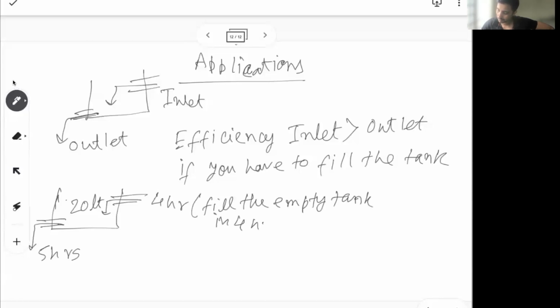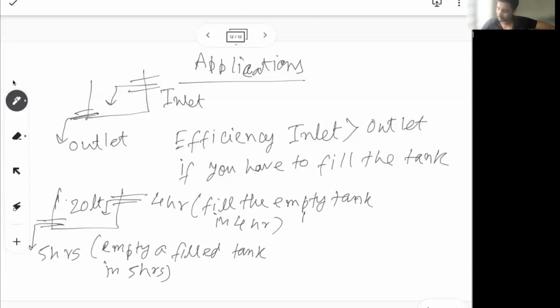in 4 hours. This means the outlet pipe can empty a filled tank in 5 hours. So the outlet pipe has a capacity of 5. Outlet pipe takes 5 hours to empty a filled tank. Inlet pipe takes 4 hours to fill an empty tank. So that's the capacity of an inlet and the outlet pipe.